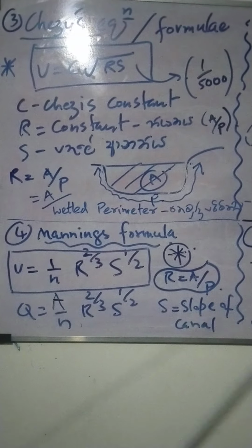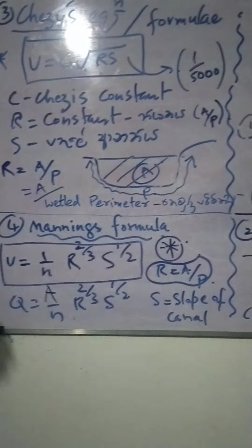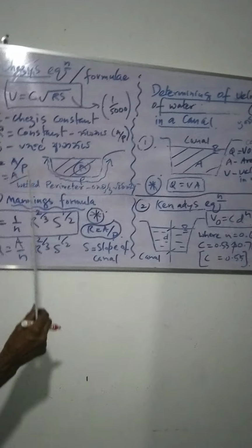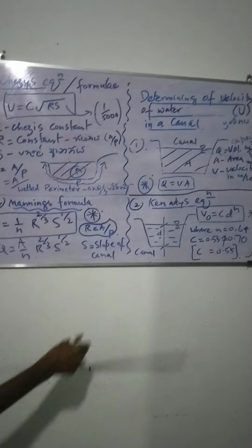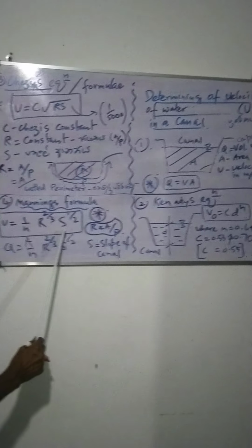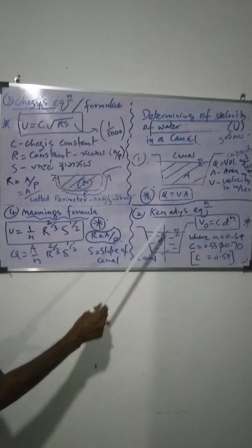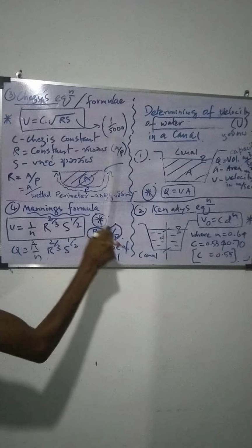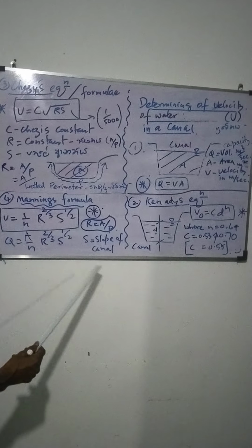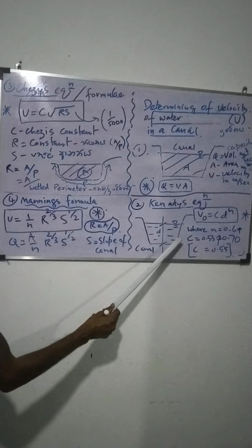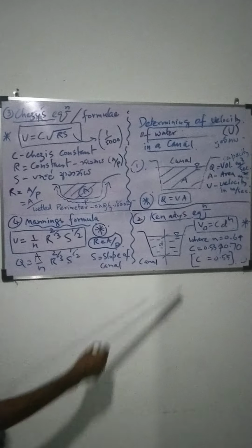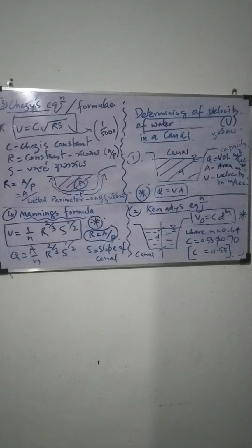There are 4 formulas to determine the velocity in a canal. You want to keep these 4 methods in your mind. Very important. Methods 1, 3 and 4 are very important and well known, and are always asked. The other is normally not asked, but you should know it. Okay, that's all.